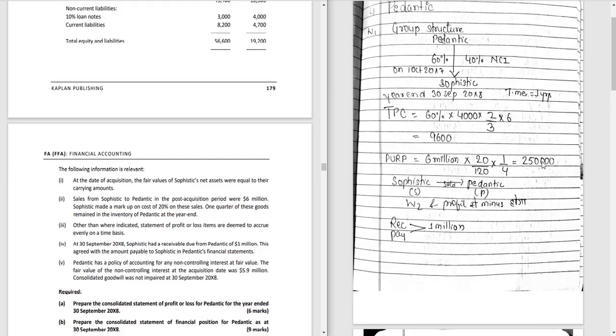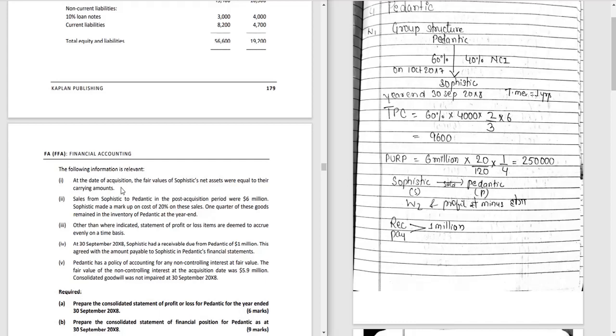And one more thing we need to be very careful about here. In the additional information it has been mentioned that all of these goods have been sold and no inventory is remaining, so we don't have to calculate the PUP amount. Because there is no good remaining with us, we won't calculate any PUP amount in this condition. But as it is told that one quarter of these goods remain in the inventory, we need to calculate the PUP amount for the one-fourth of the inventory which was remaining with Pedantic at the year end. So we have calculated.